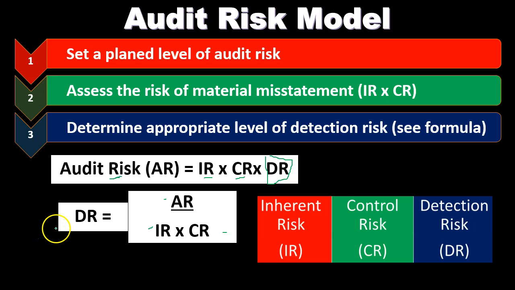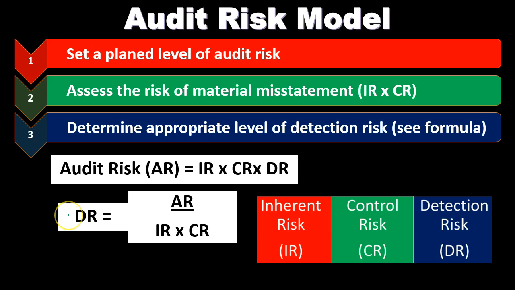Now, the thing that's kind of funny about this, of course, is the thing that's a little bit unusual when you start to think about this model and questions about this model. It's easy to get confused about what the detection risk should be. Should it be high or should it be low? And how should we set the detection risk with regards to this model?